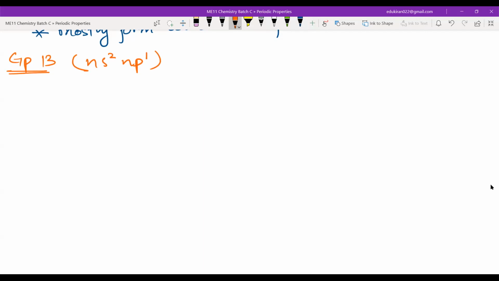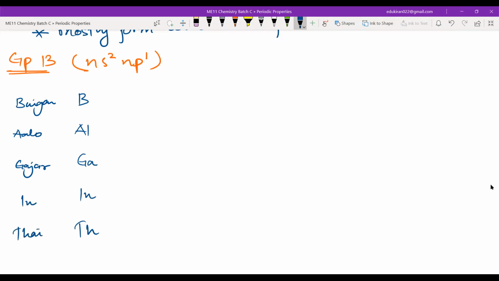The elements that you have to remember are boron, then aluminium, then gallium, indium, thallium. How will you remember this? You will remember it like this. You know baigan, aloo, gajar, in thala. Okay, baigan, aloo, gajar, in thala.